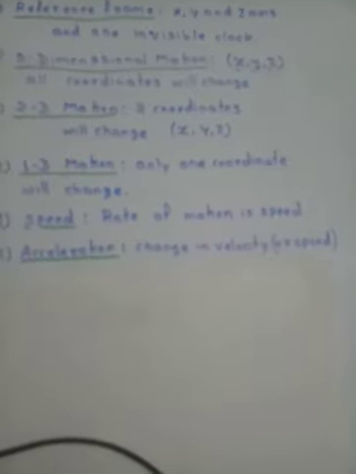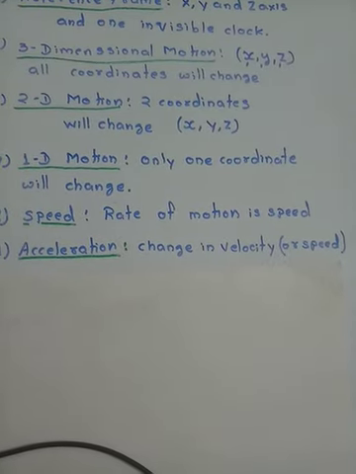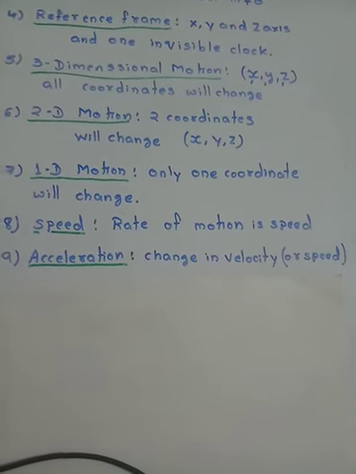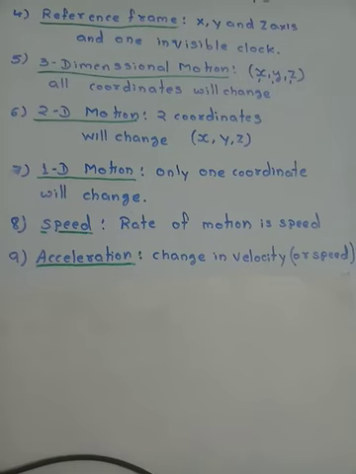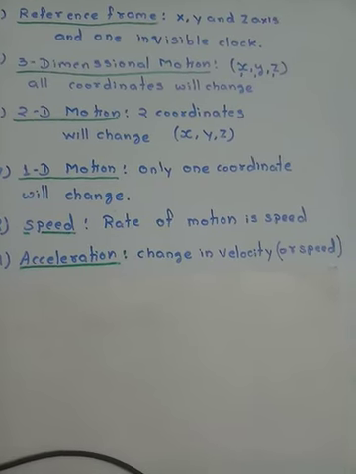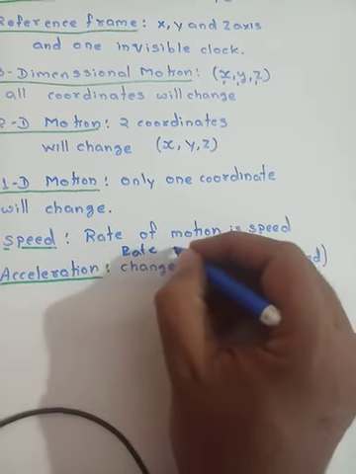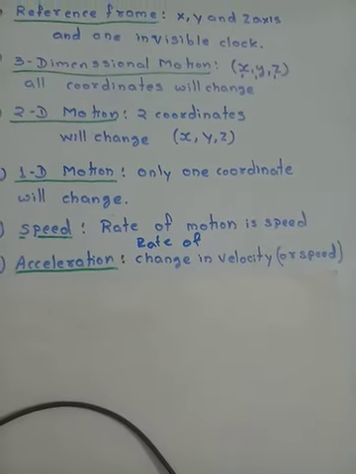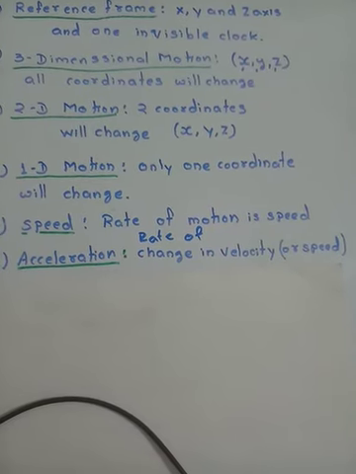You have gone through this thing, acceleration. What is acceleration? It is the change in velocity. But again, I would like to modify this a little bit. It is actually the rate of change of velocity. Again, the word rate comes.